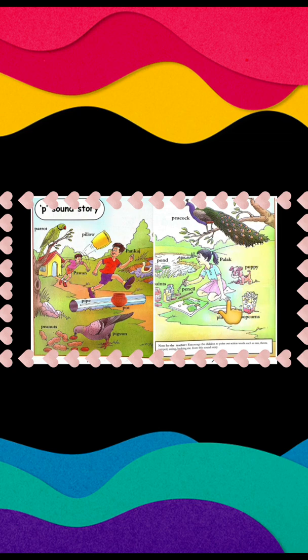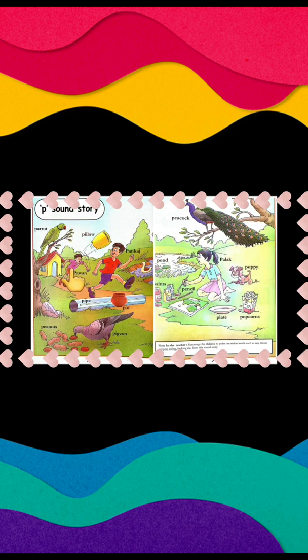So this is the story, and it is a big story, okay? The main characters are Pavan, Pankaj and Palak. Okay, now let's start with the story. Pavan along with his brother Pankaj and sister Palak went to a forest. पवन अपने भाई ब्रदर पंकज और अपनी सिस्टर पलक के साथ कहाँ गया था? एक फॉरेस्ट में गया था.